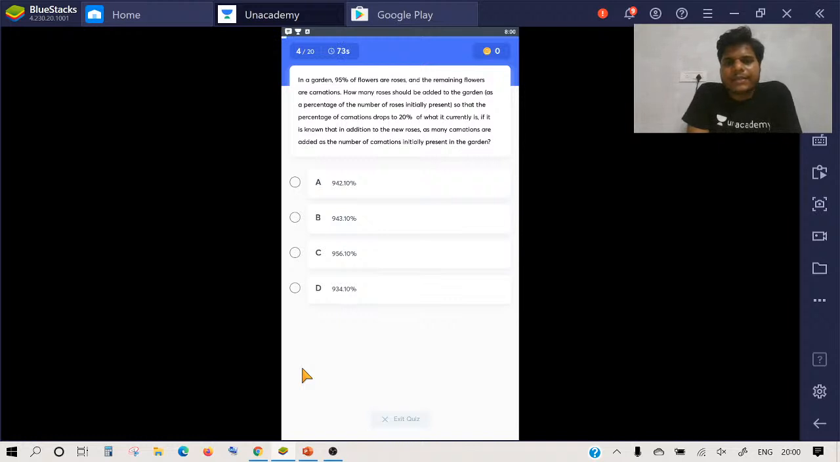In a garden, 95 flowers are roses, and the remaining flowers are carnations. How many roses should be added to the garden, as a percentage of the number of roses initially, so that the percentage of carnations drops to 20%? Again, a percentage kind of question. It is a mixture question.